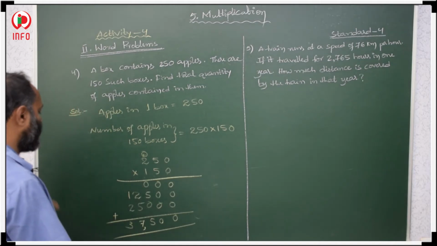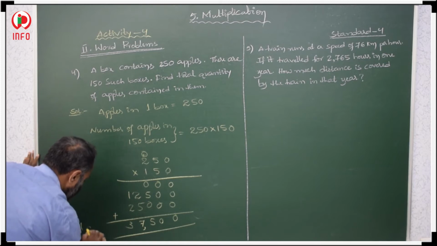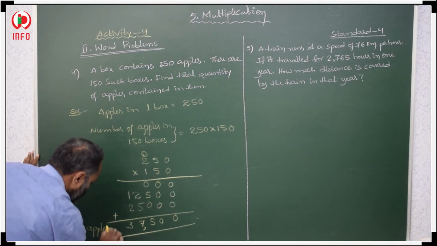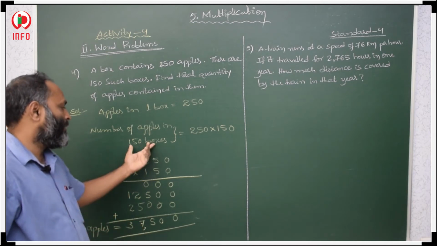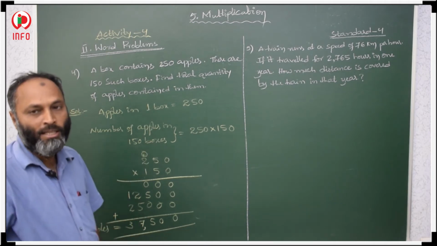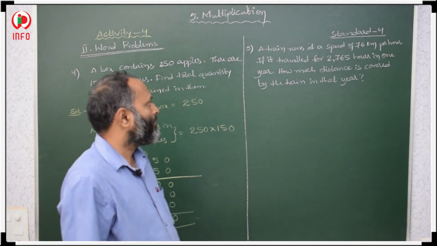37,500. Therefore, total how many apples? 37,500. In 150 boxes, how many apples are there? 37,500 apples were there. Okay. Now, fifth question.